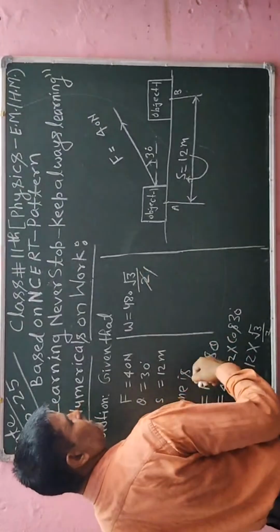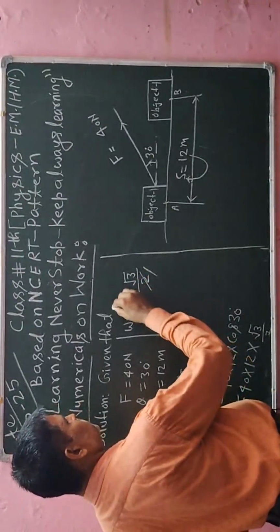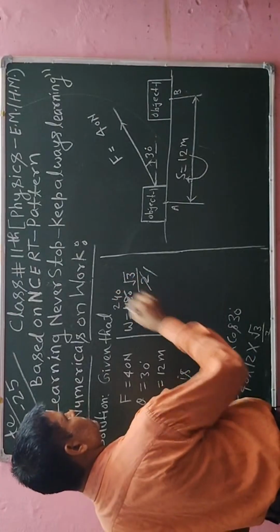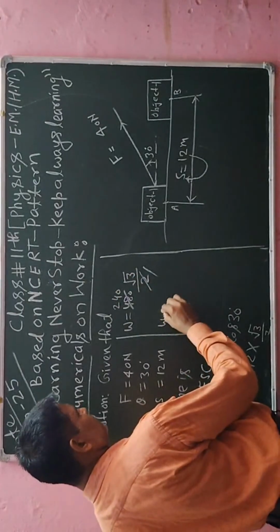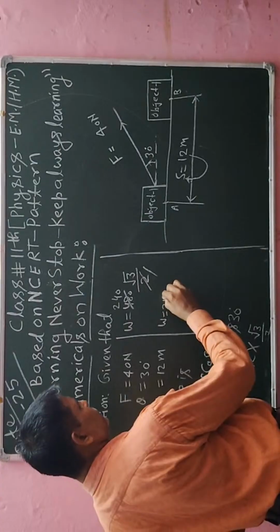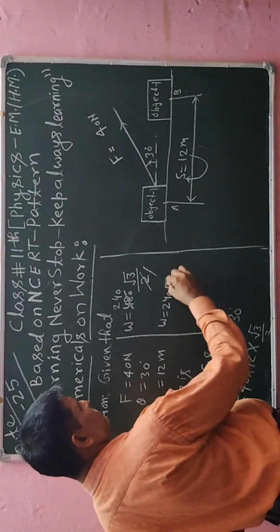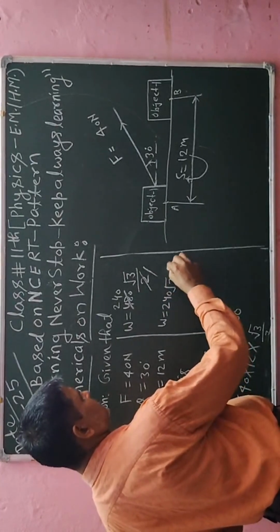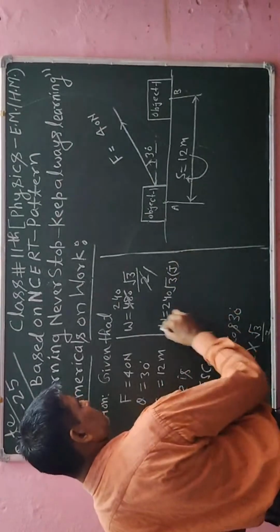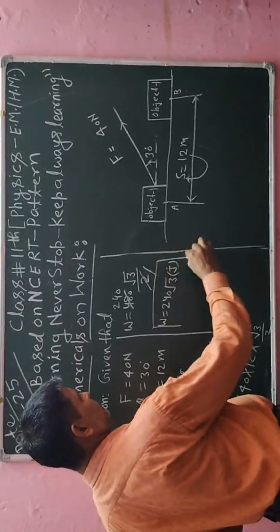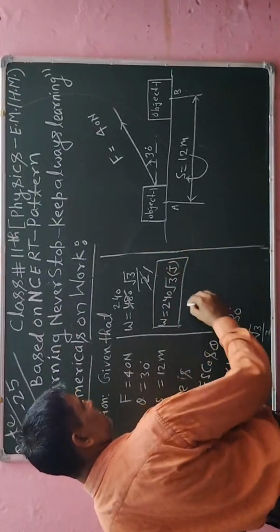I will divide by 2, 2 on the 2, 2 to the 4, 2 for the 8. So here I will write work done, which is equal to 240 root 3. Its unit is joule. Okay, this is my answer of the given numerical.